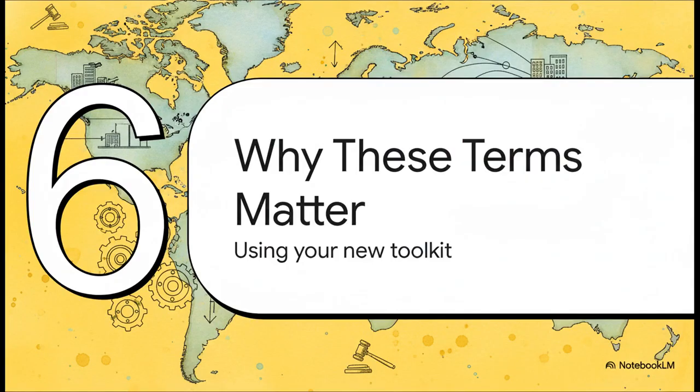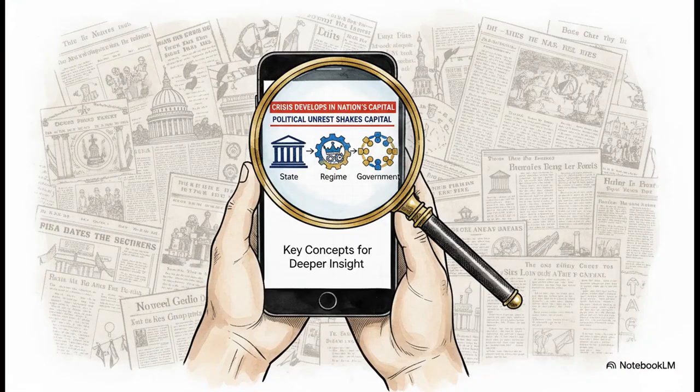So we've defined our tools, we've seen them in action. But what's the big takeaway? Why does any of this actually matter to you? Well, it matters because now you have the toolkit to analyze what's happening in the world with way more precision. Seriously, when you get the difference between a change in government and a change in regime, you can look at a news story from any country on Earth and have a much, much deeper insight. You can finally see what's really changing and what's just business as usual.